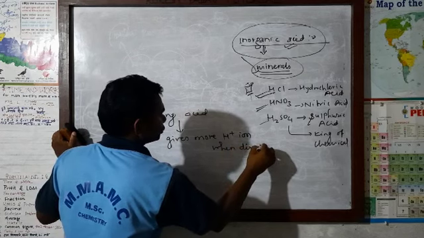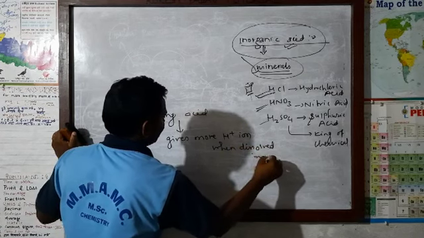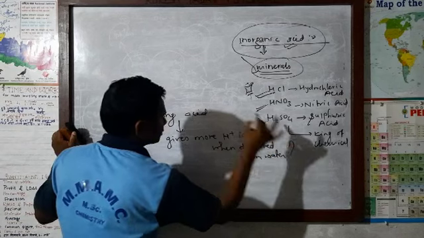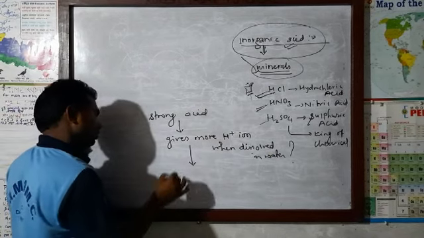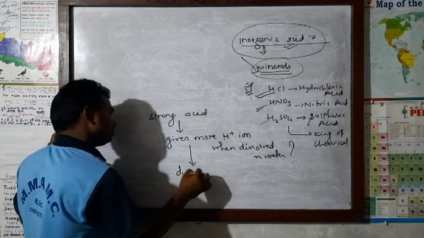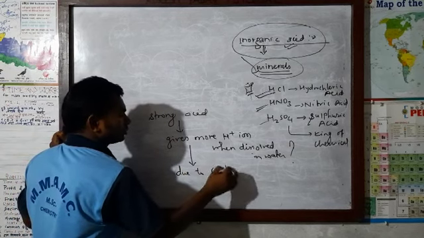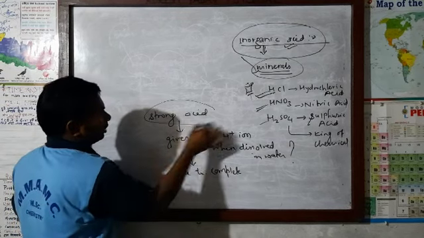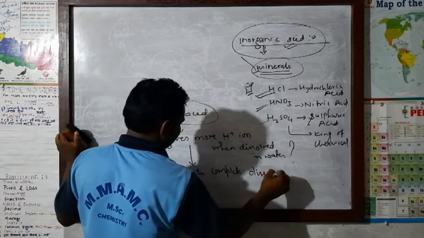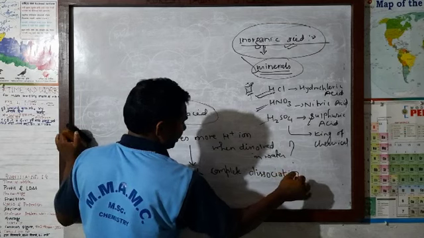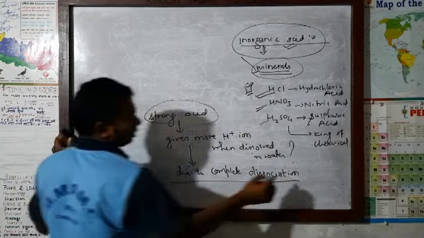But why does it give more hydrogen ion when dissolved in water? It gives more hydrogen ion due to complete dissociation. This acid gets complete dissociation in water.